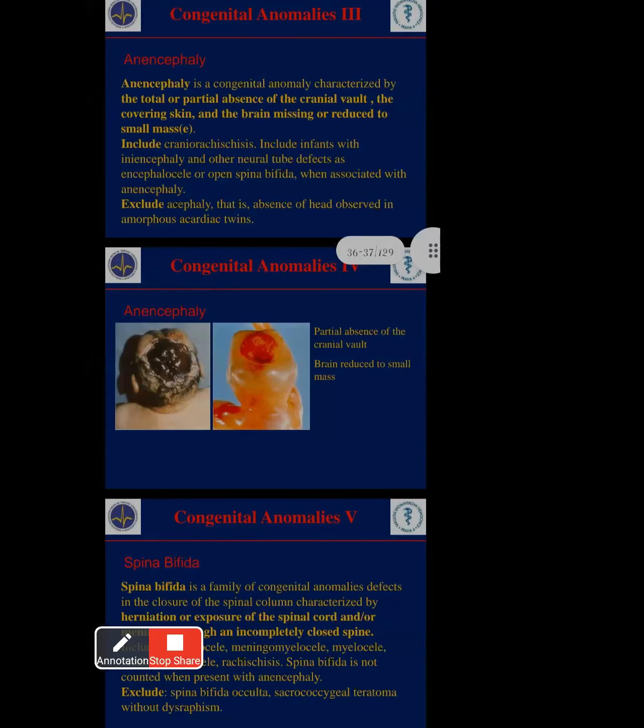This is one of the congenital anomaly conditions, characterized by the total or partial absence of the cranial vault. Cranial vault means the cranial closure. Inside the brain, the cranial nerves are there, right? Those nerves are not closing properly. When you see this picture, it is not closing properly, so the whole skull is enlarging, because the cranial vault is totally or partially not closing properly.